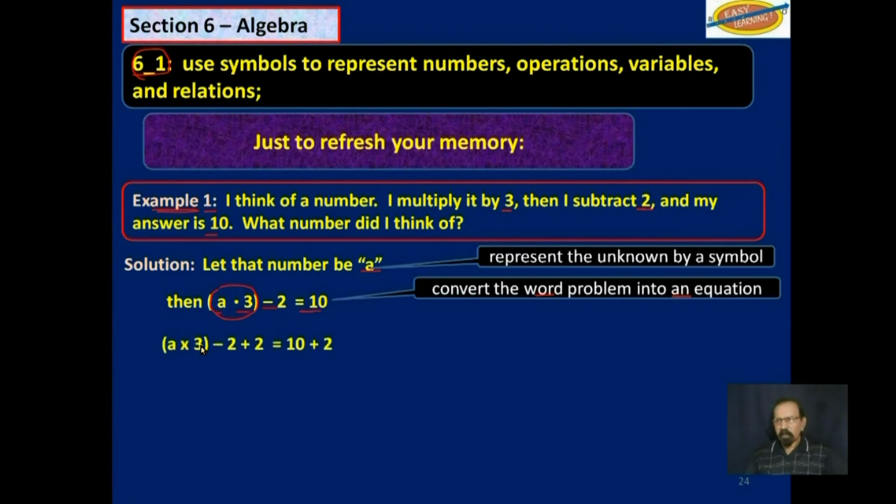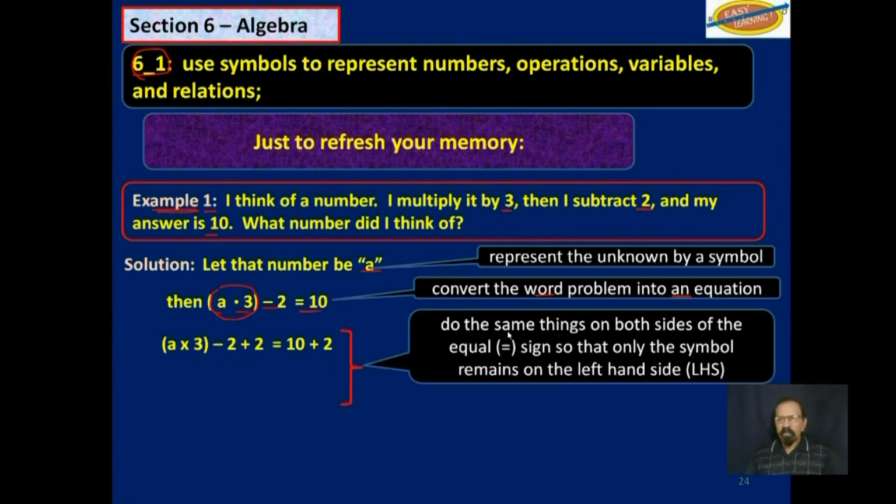Then we solve it. I already explained how to solve it. Essentially, you do the same things on both sides of the equal sign so that only the symbol remains on the left-hand side. So we have a negative 2 here. We add 2 on the left-hand side, and we add 2 on the right-hand side. And that will get rid of the 2 from the left-hand side. And the negative 2 on the left-hand side now becomes positive 2 on the right-hand side.